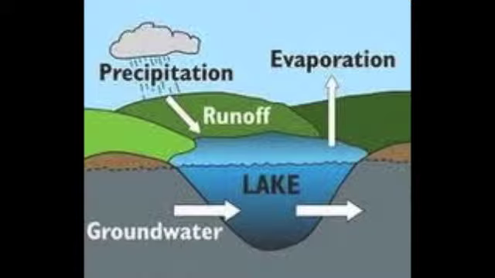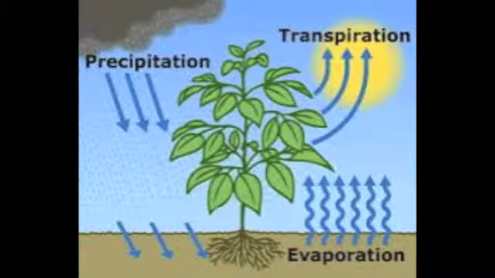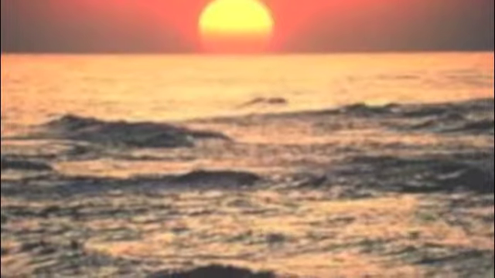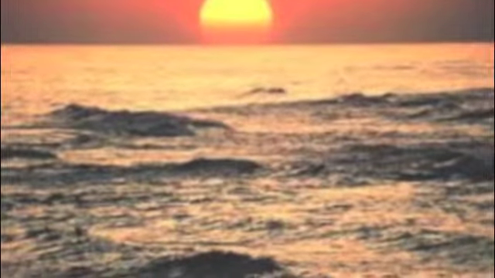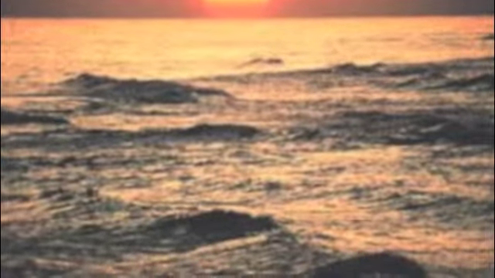The precipitation becomes groundwater if it travels below Earth's surface, or if it travels across the surface, it's known as runoff. Water is then returned to the atmosphere through evaporation and transpiration. Lakes and oceans are water reservoirs. A reservoir is a place where a large quantity of a nutrient sits for a long period of time.